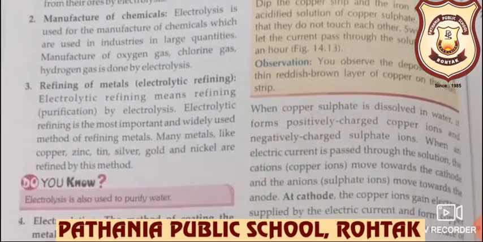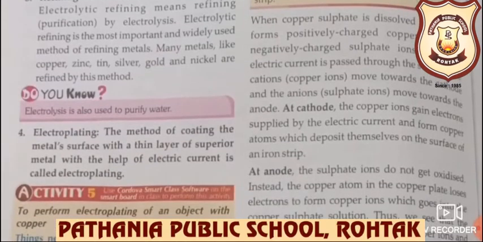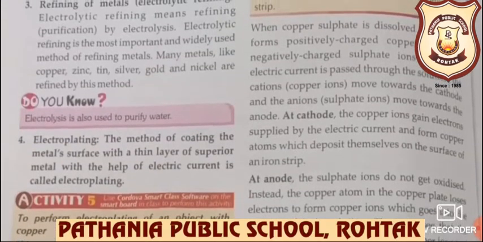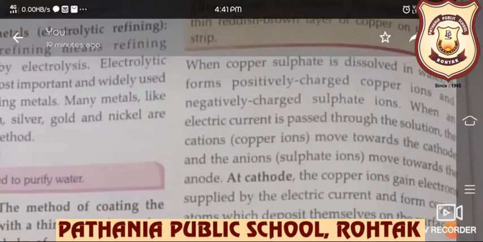What will we see? We will see the deposition of a thin red-brown layer of copper on the iron strip. Now we will discuss how it happens.